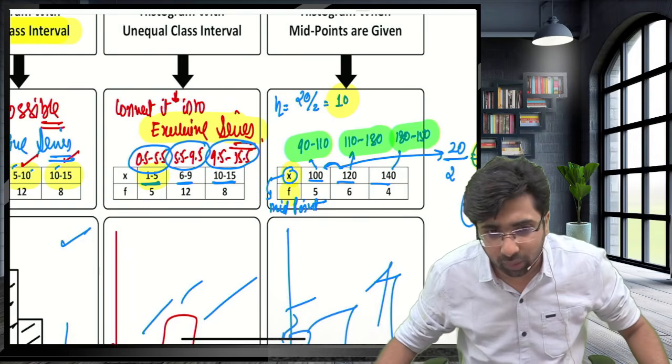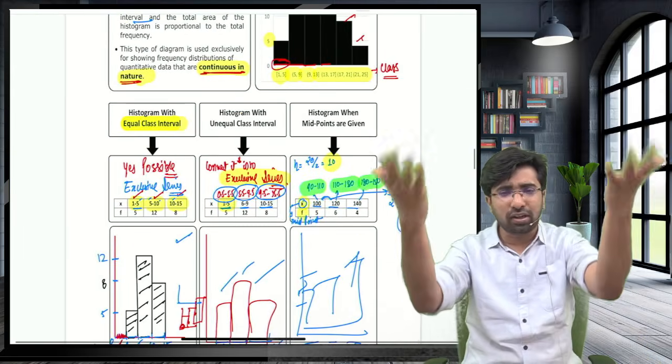Guys, just tell me whether all these points are clear or not. Done, nothing to mug up. Understanding the things, guys.